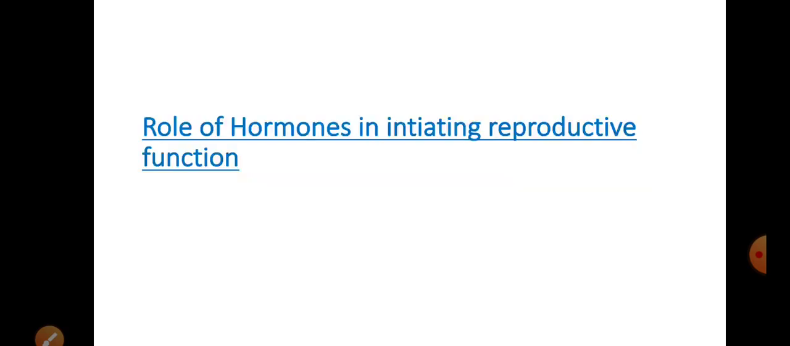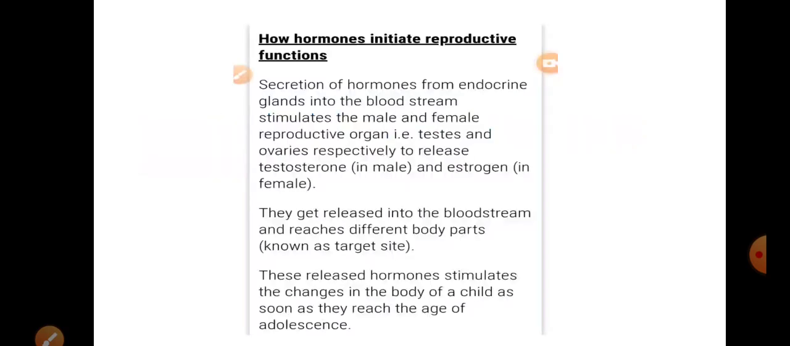Now our second topic, the role of hormones in initiating reproductive function. How do hormones initiate reproductive function? I will explain it step by step. The first step: the endocrine gland releases hormones directly into the blood and stimulates the male and female reproductive organs, that is the testes and ovaries. Testes release testosterone and ovaries release estrogen.